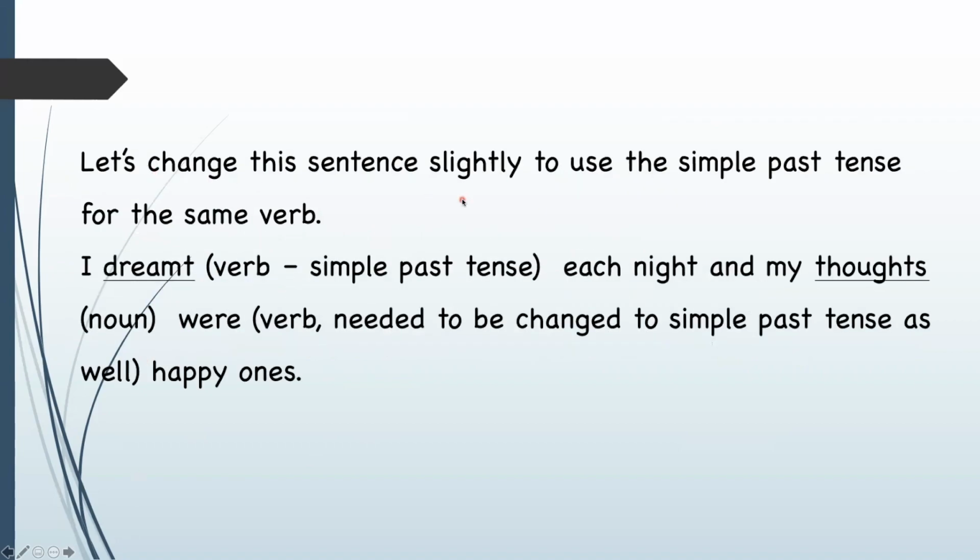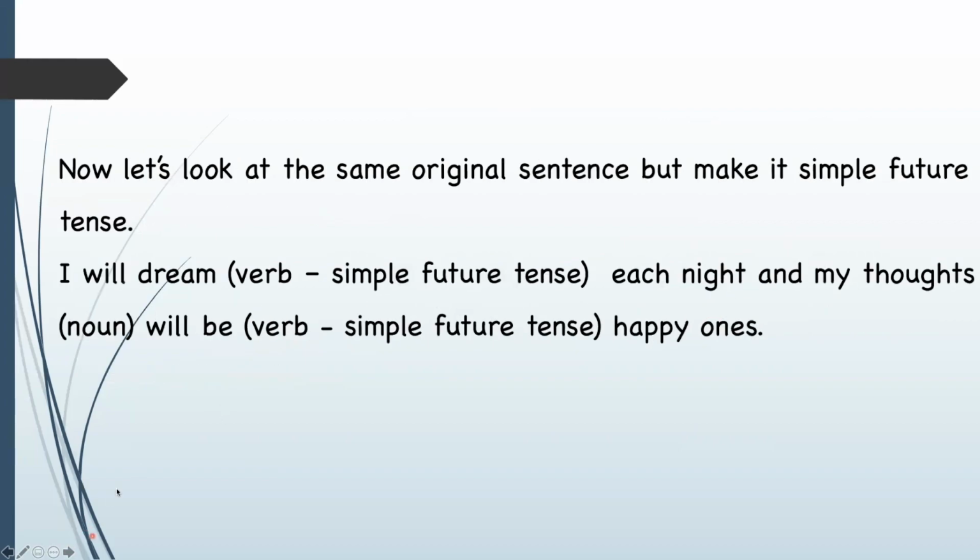Let's change this sentence slightly to use the simple past tense for the same verb. I dreamt (simple past tense) each night, and my thoughts were (this verb needed to be changed to be simple past as well) happy ones. I dreamt each night and my thoughts were happy ones.